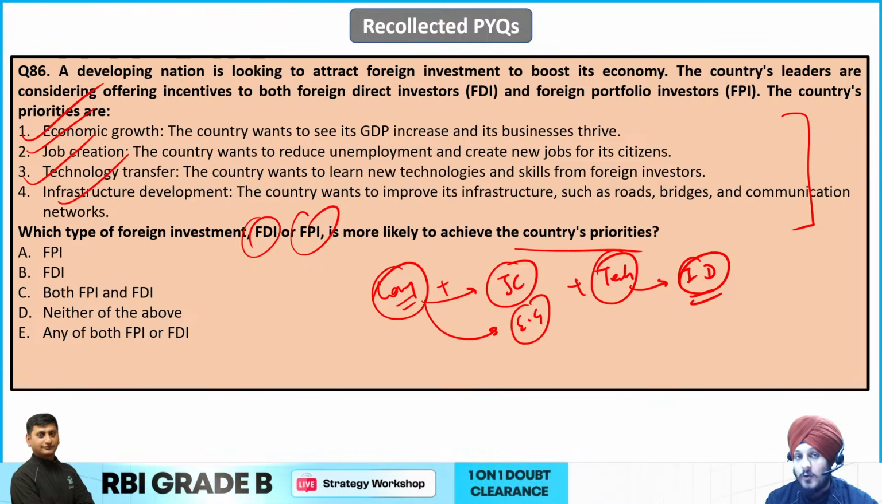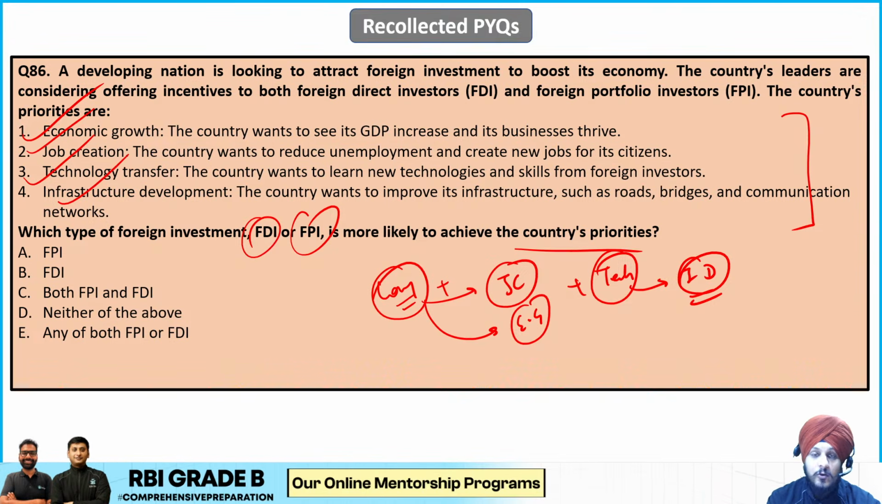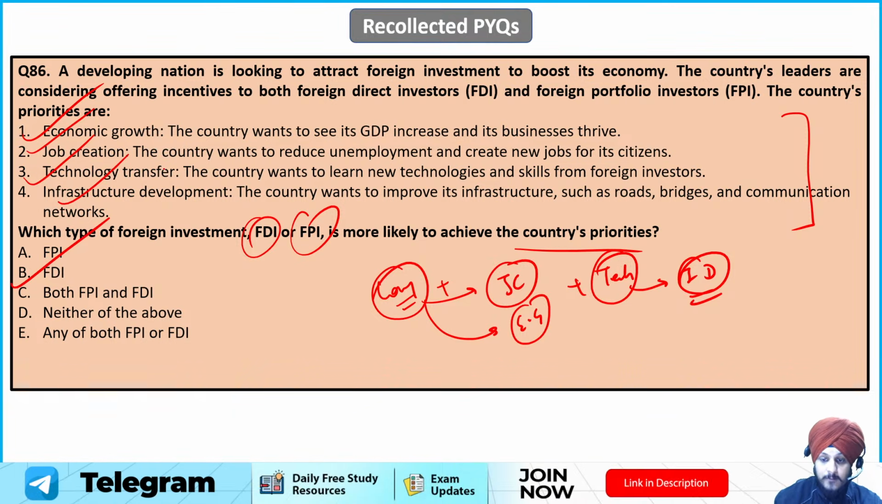FPI is highly volatile in nature, right? It can dominantly include some sort of, I would say, hot money when we talk about FPI, but on the other hand, FDI is more stable as compared to FPI, right? So FDI is going to be the answer to this question, which is the B option.